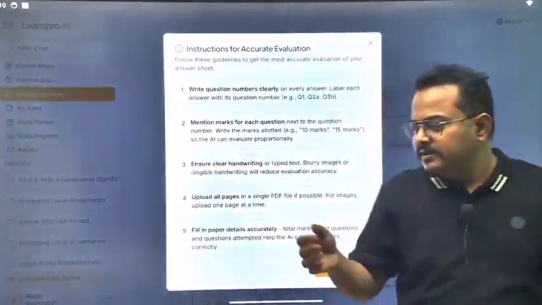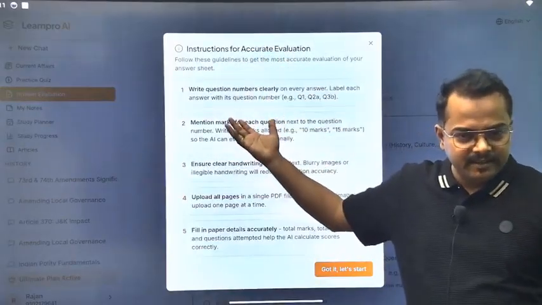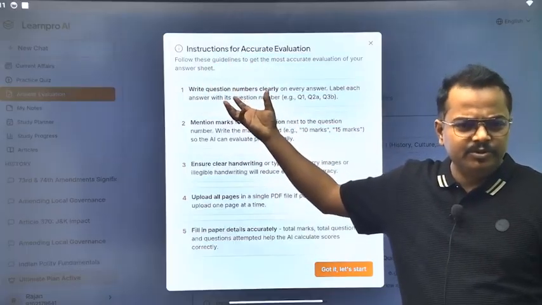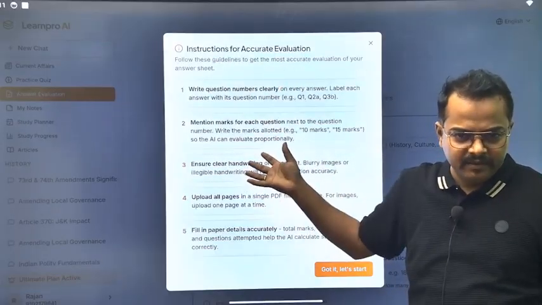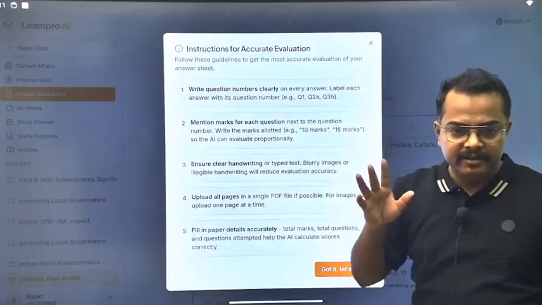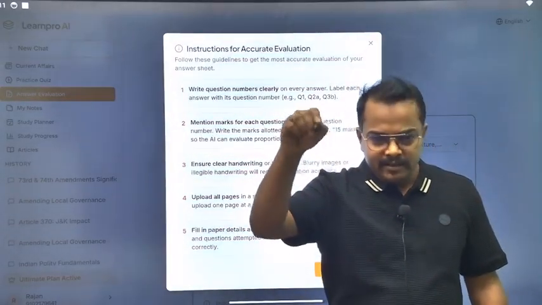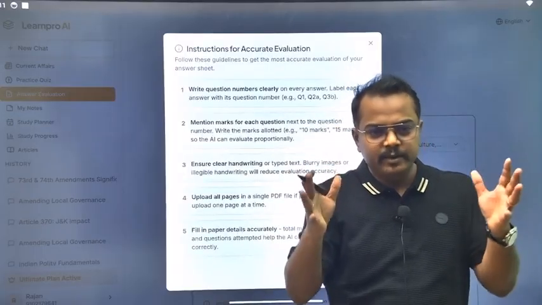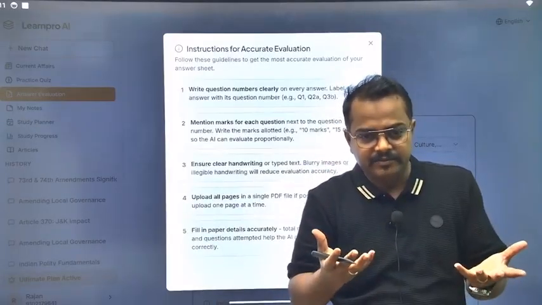Anyway, now if you go here and take the next feature, answer evaluation, again it is a very good feature. I built it in a very different way for the first time. Some of the others who are using AI, hardly one or two, they are also building this. So in version 2, I will build this feature in a very different way, in which the AI will be able to put a tick mark or write everything in your answer sheet. But that requires so much logic that I cannot build it right now.